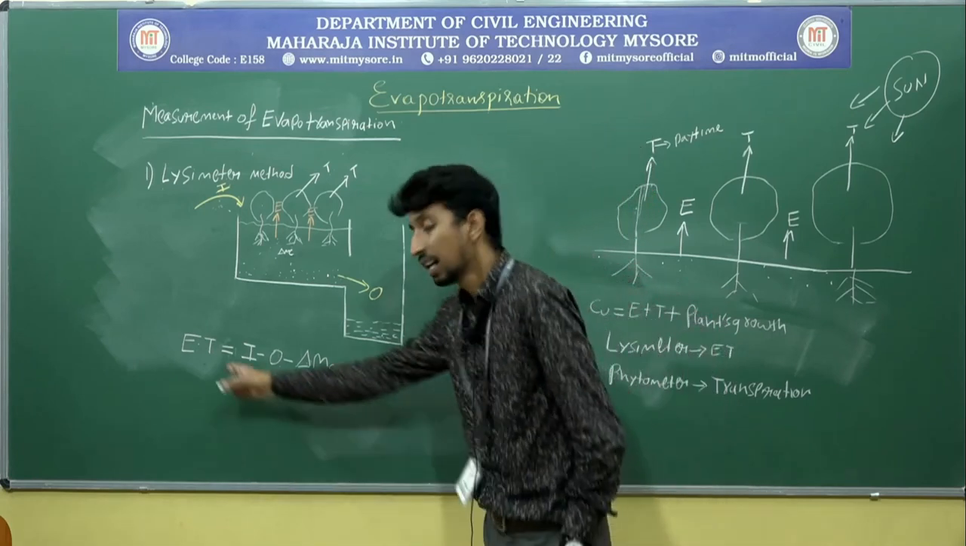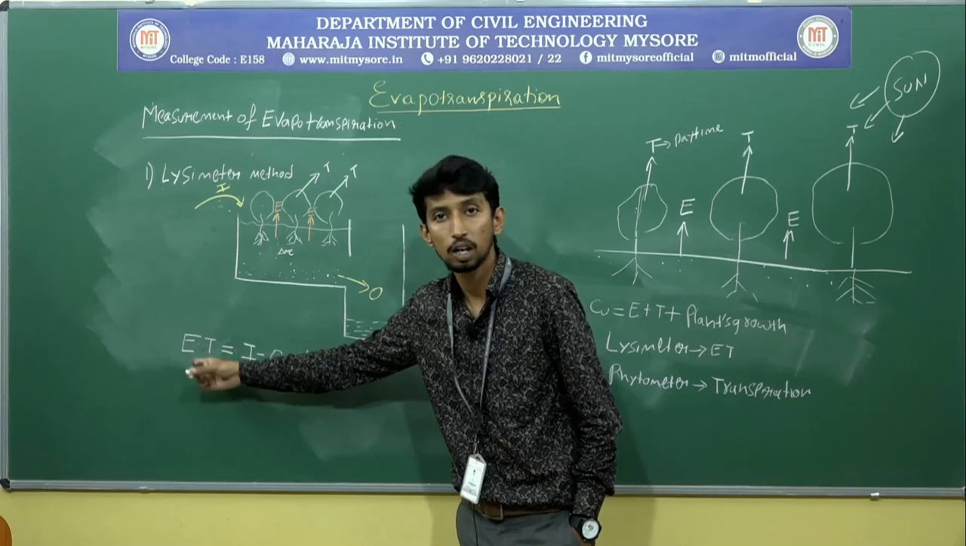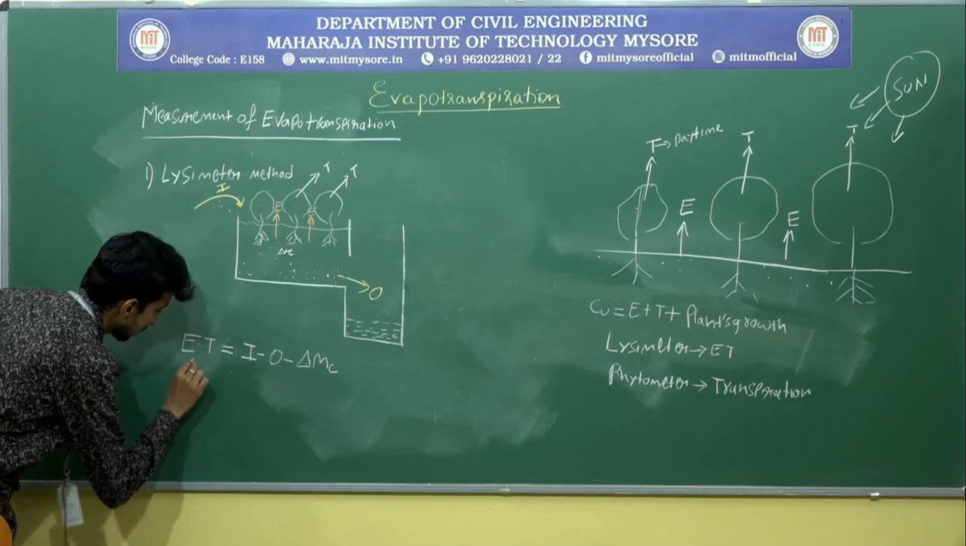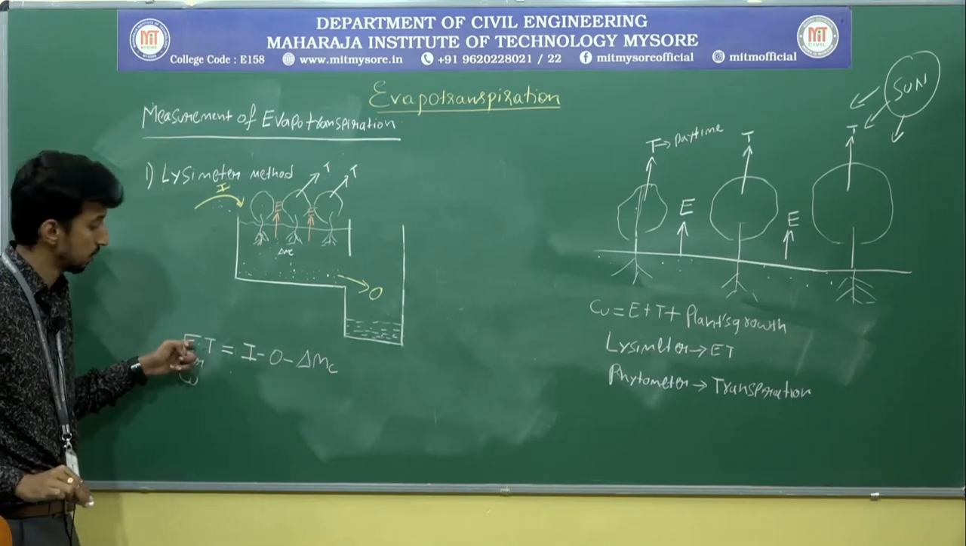We can call it consumptive use. We can call it consumptive use, Cu. We can also call it ET or Cu. C is the consumptive use, ET is the evapotranspiration.